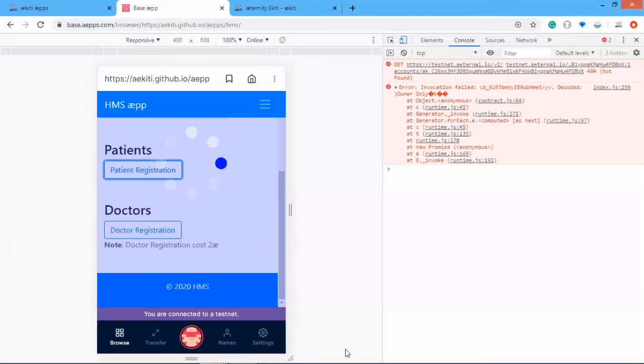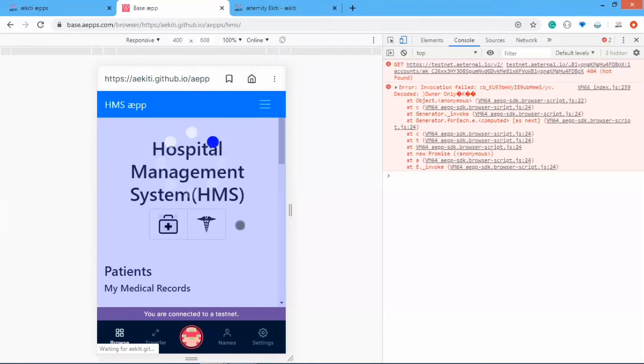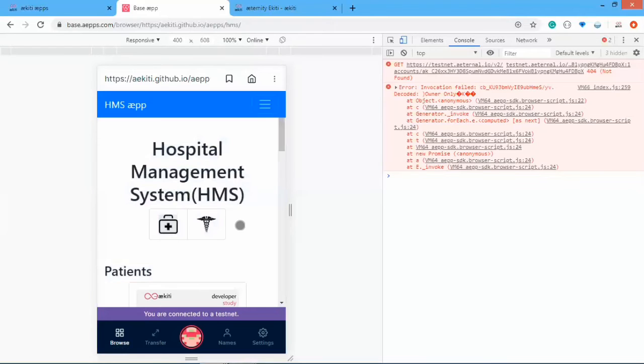So let's see. This should be my internet. Oh, okay. We actually have this decoded error saying owner only. So I guess that's the function that is actually showing all the details, and because I'm not an admin, I won't be able to see that. So yeah, I guess the image has finally gone to IPFS and we've gotten our hash. So I'm going to confirm the contract call. And now we have our hash saved.